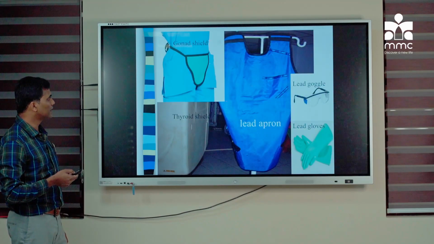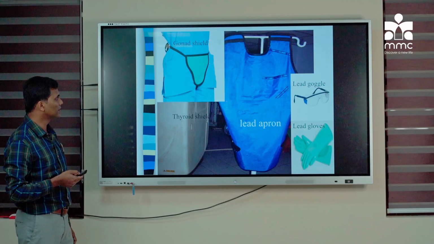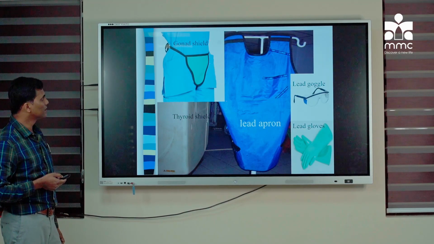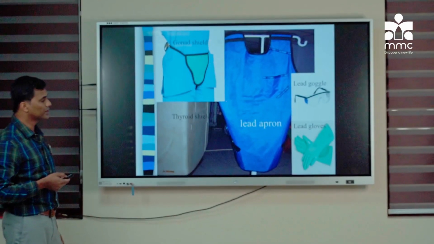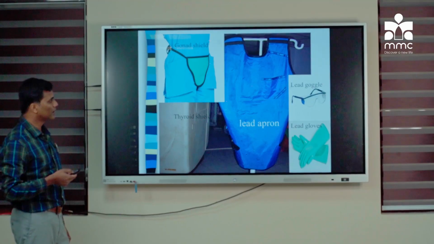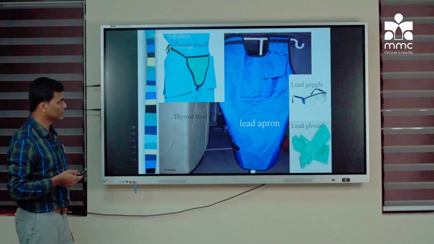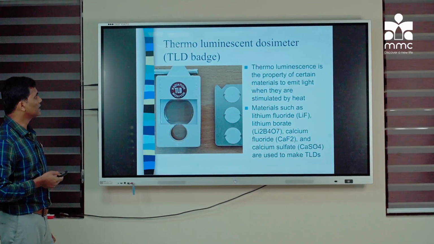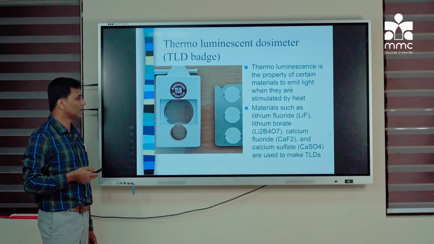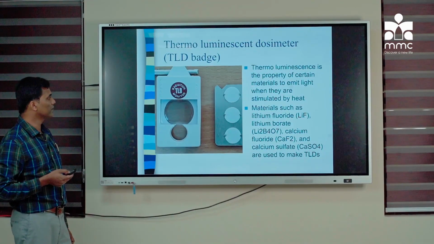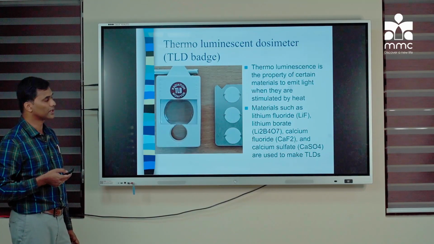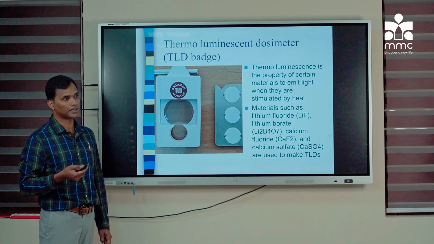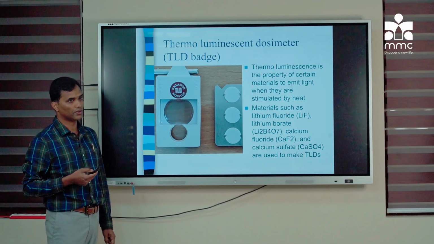These are some of the radiation protection equipment and devices which we use in day-to-day practice. There is the gonad shield for the patient, thyroid shield, and lead apron, lead goggles, and lead gloves for the radiologists and technicians who are working with radiation. Then this is the thermoluminescent dosimeter. There were different dosimeters before, but currently we are using TLD. It is used to measure the radiation received by the radiation worker over a period of time.